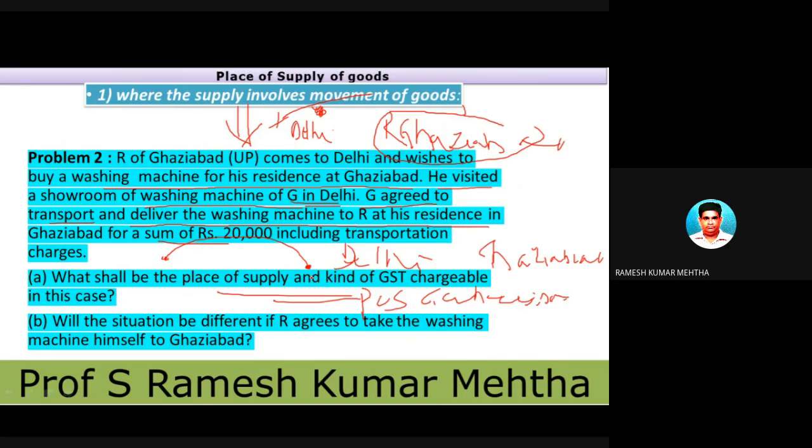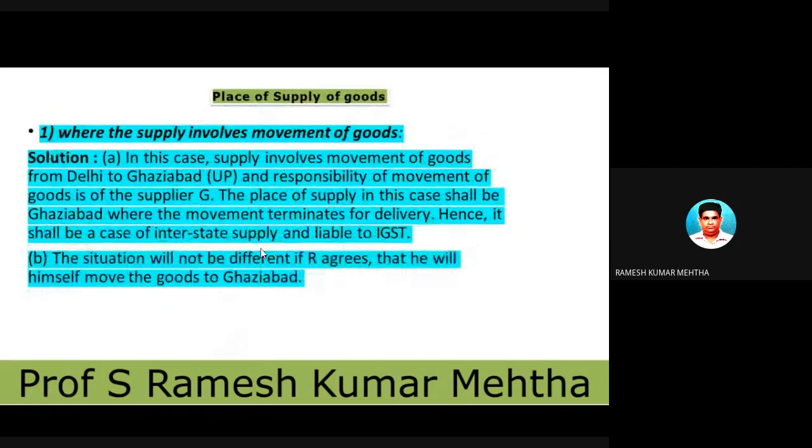Okay, or Haryana. Whatever may be the case, Delhi is a different state or union territory, and the goods are supplied to a different state, maybe UP or Haryana. So what will be the situation if R agrees to take the washing machine himself? So look at the answer. This is the first case: the place of supply in this case shall be Ghaziabad, where the movement terminates for delivery.